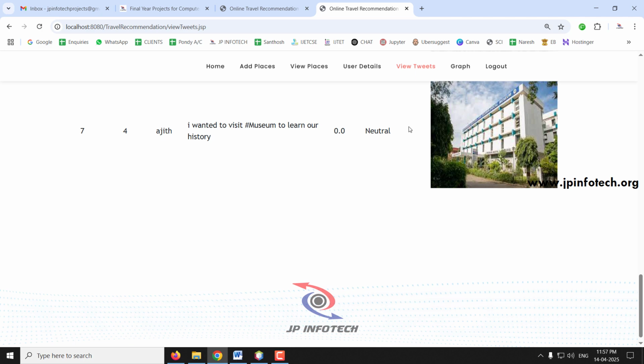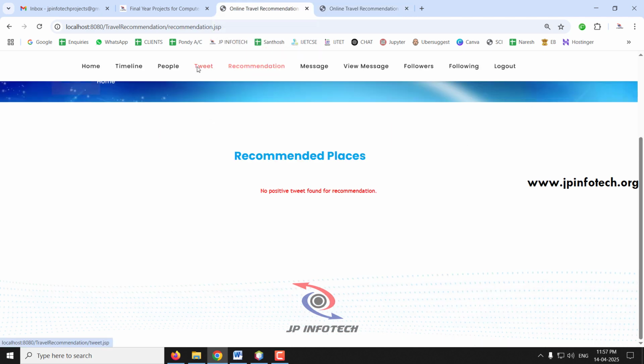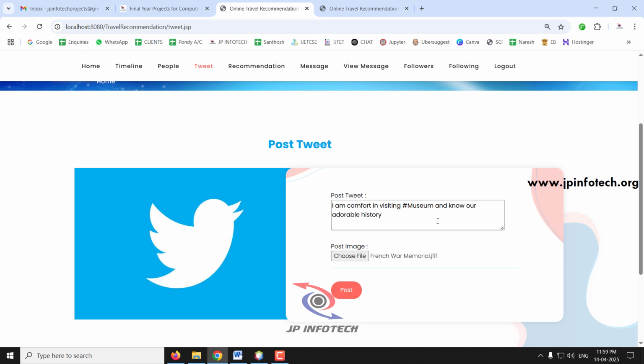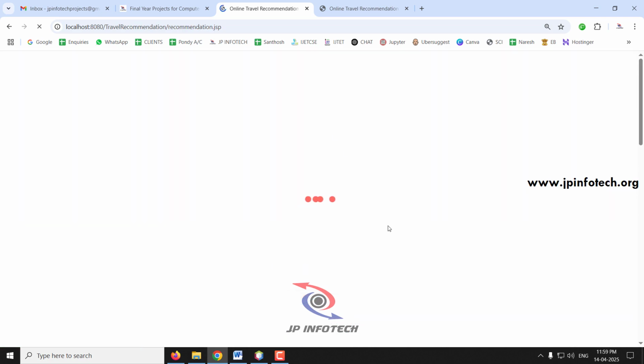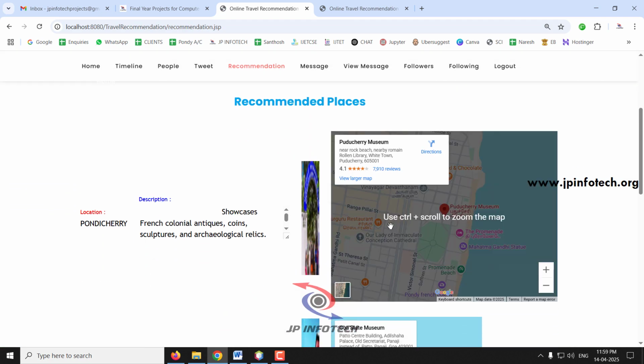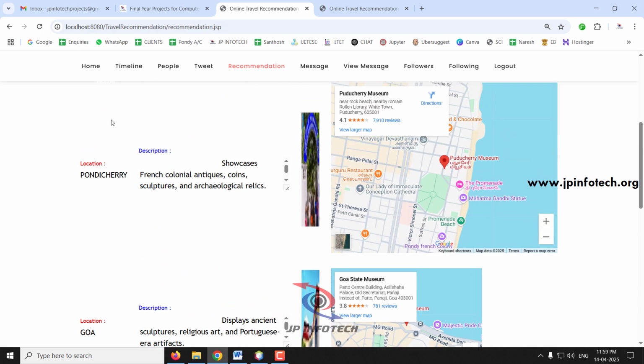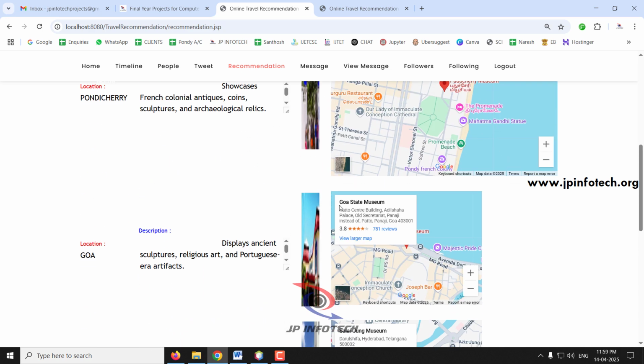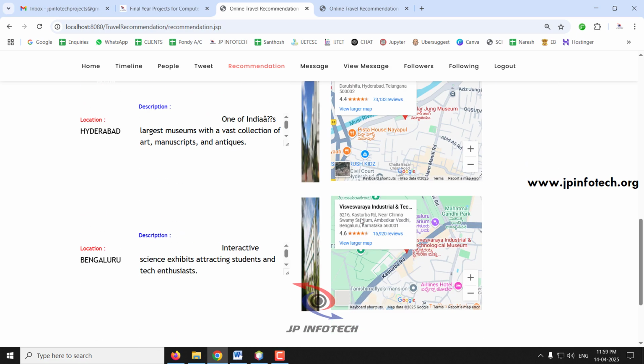It is a neutral one, so it did not have any positive words, so it did not make any recommendation on it. So now let me change the tweet and make some positive words in it. So now I am making the tweet as, I am comfort in visiting museum and know our adorable history. I'm selecting an image and post. So now if you go to the recommendation part, you can see it recommends the museum information from Pondicherry, the Pondicherry Museum, Goa State Museum, Salarjan Museum, and Vishweshwara Industrial and Technology Museum.